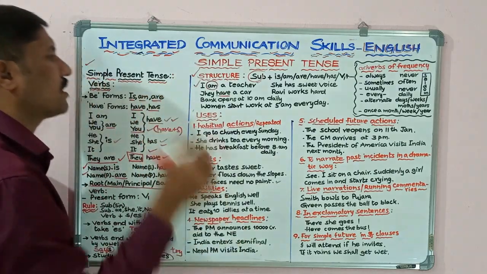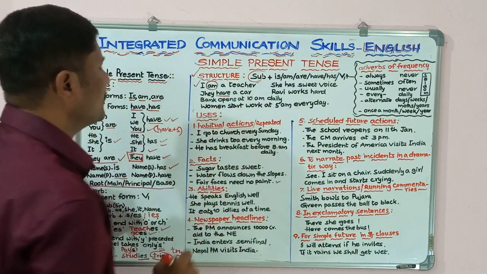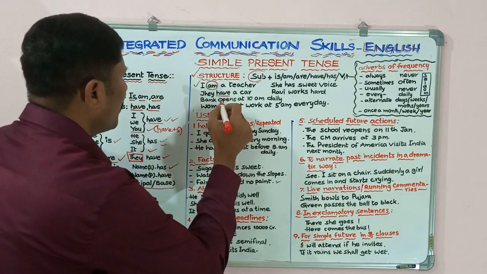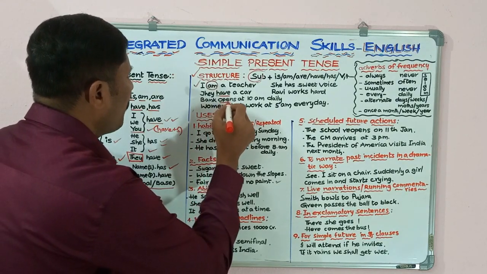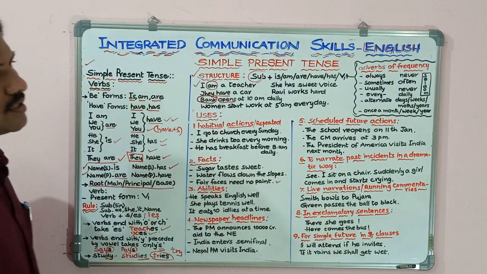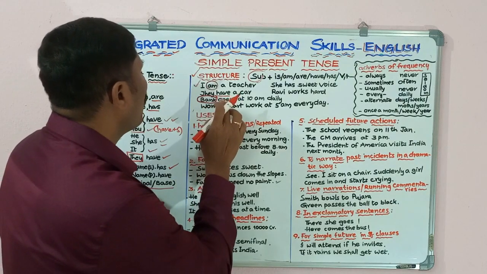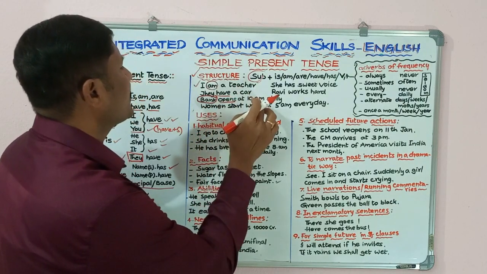Next, the bank opens at 10 a.m. daily. So here look at the verb. Bank, verb opens. The subject is singular.